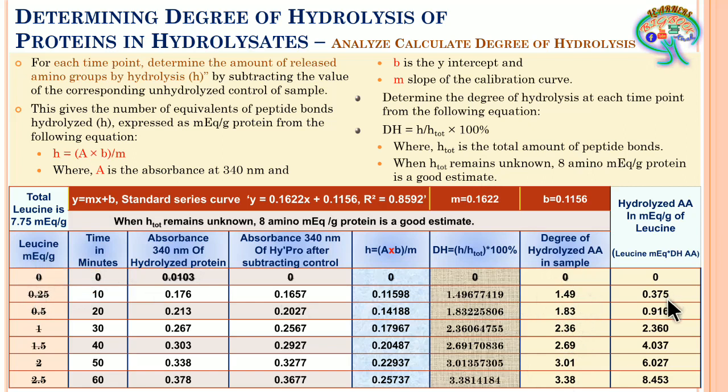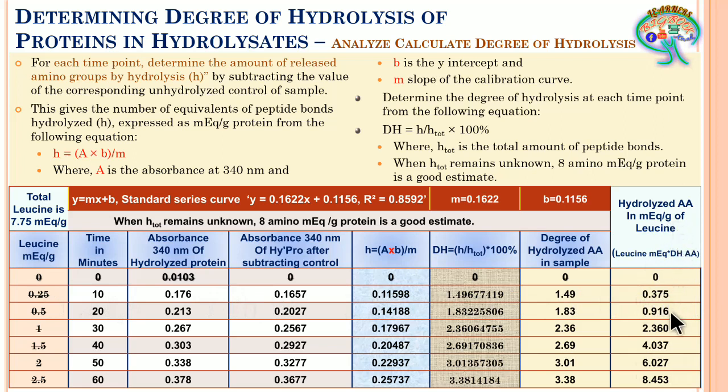Further, we have got these particular values. In my opinion, these are the actual amino acid amounts in milli equivalent per gram respective to the sample that has been hydrolyzed. At the different times, the degree of hydrolysis shows 0.375 milli equivalent per gram of the amino acid hydrolyzed.